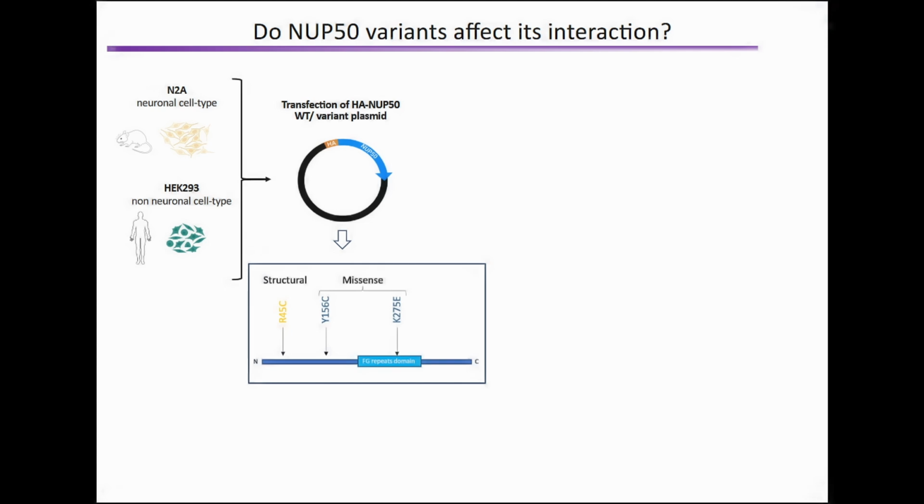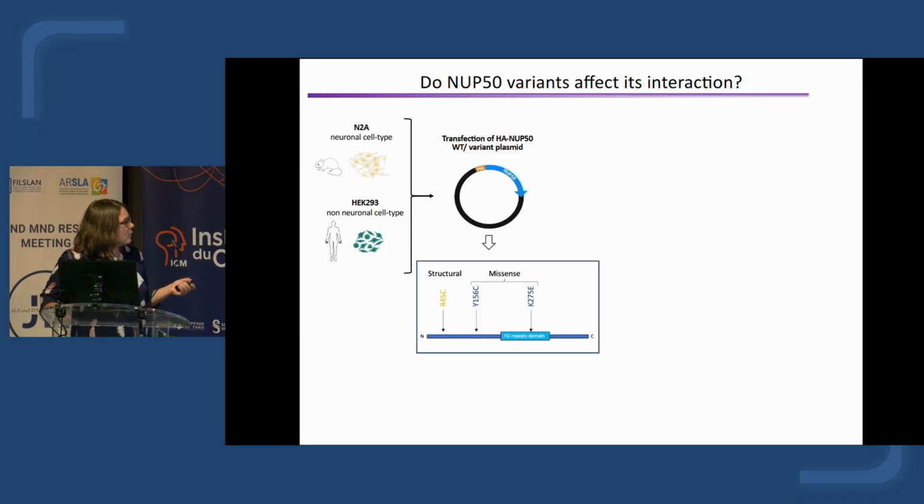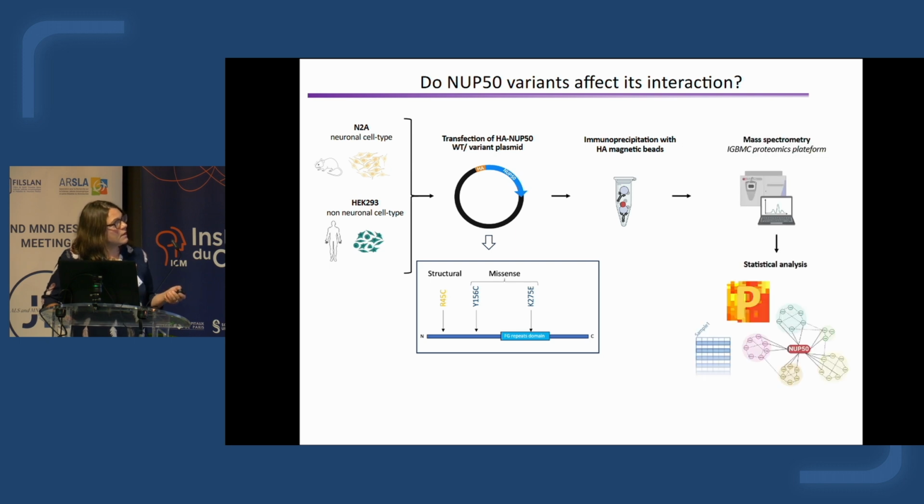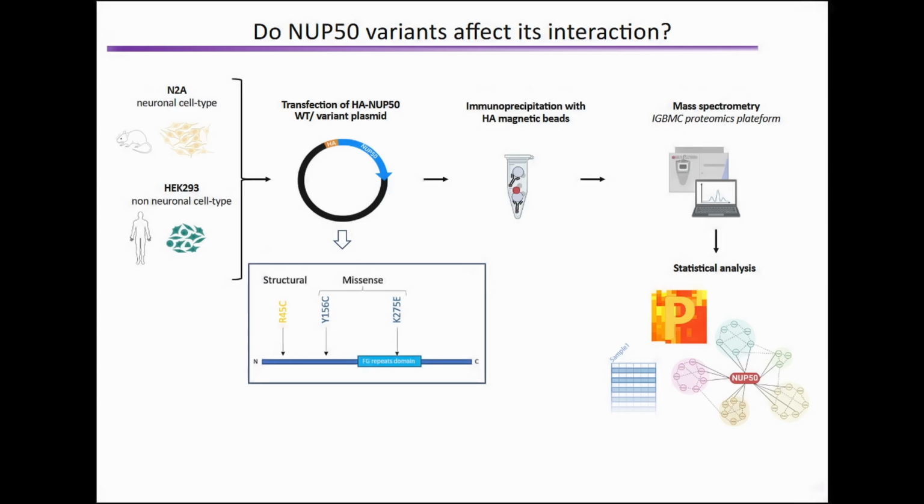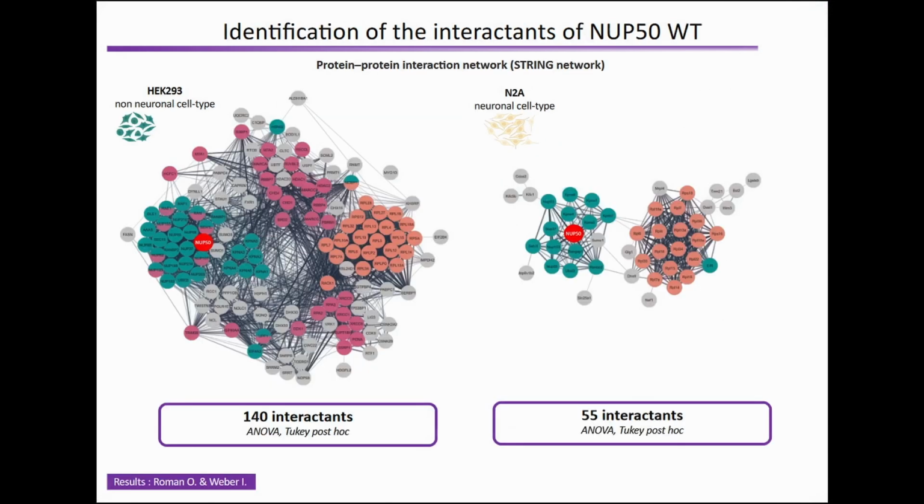Then we analyze if these variants can affect the interactome of NUP50, and for that we overexpress different plasmids. We focus only on 3 variants, one structural variant and 2 missense, and we overexpress them in 2 cell types, one neuronal and one non-neuronal. After immunoprecipitation, we identify the interactants by mass spectrometry analysis.